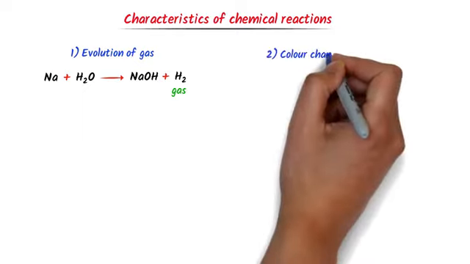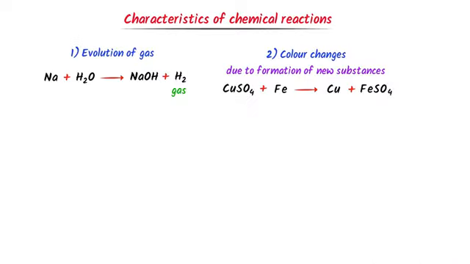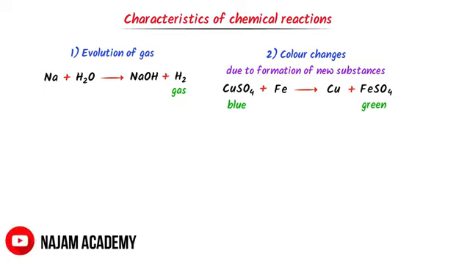Secondly, change of color. Remember that color changes in a chemical reaction due to formation of new substances. For example, copper sulfate plus iron react together to form copper plus iron sulfate. The color of copper sulfate is blue and that of iron sulfate is light green. So the color changes when copper sulfate reacts with iron.